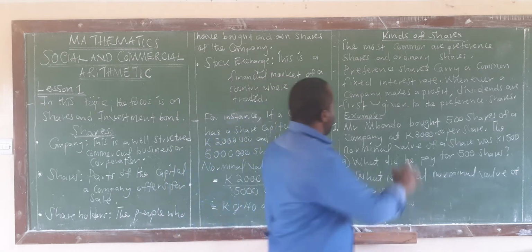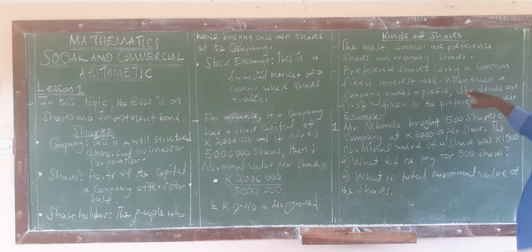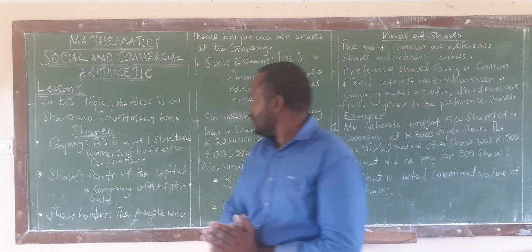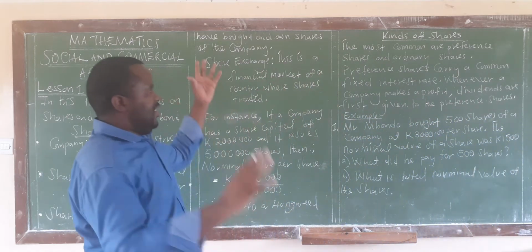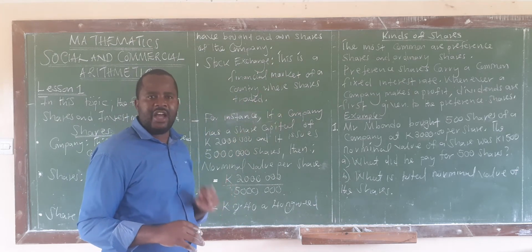Are we together? So we are saying preference shares carry a fixed interest rate. Whenever a company makes a profit, dividends are first given to the preference shareholders. So if you are a preference shareholder, you are given first.